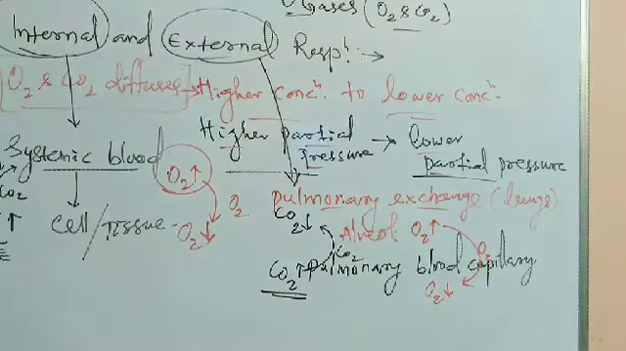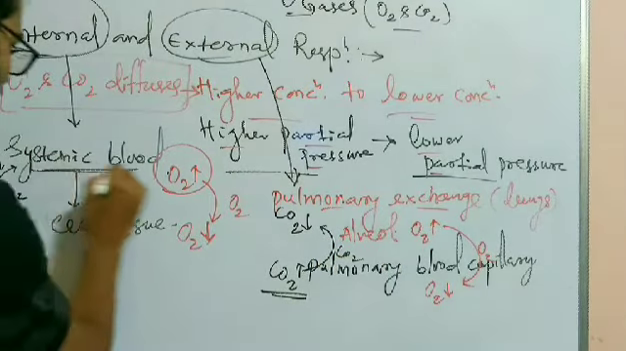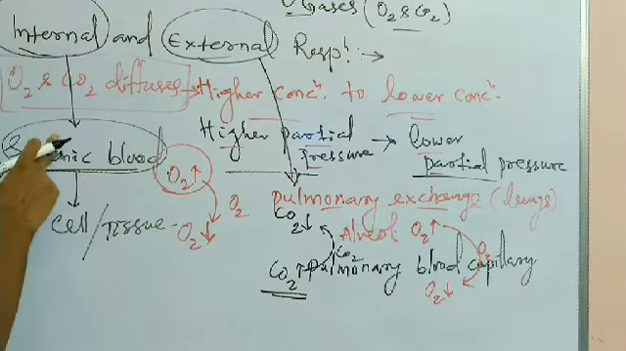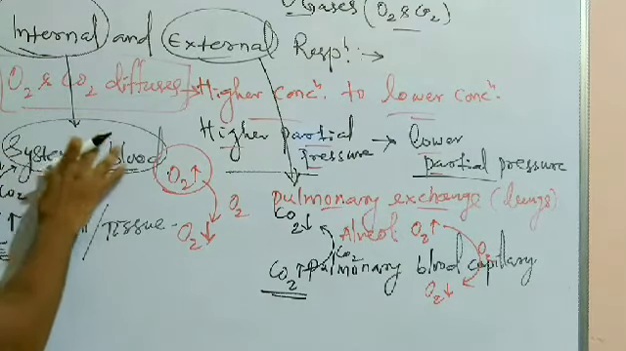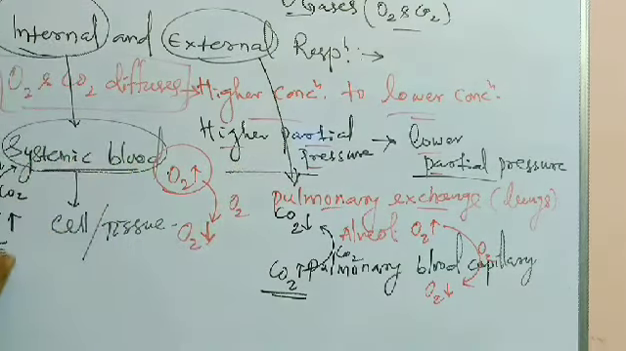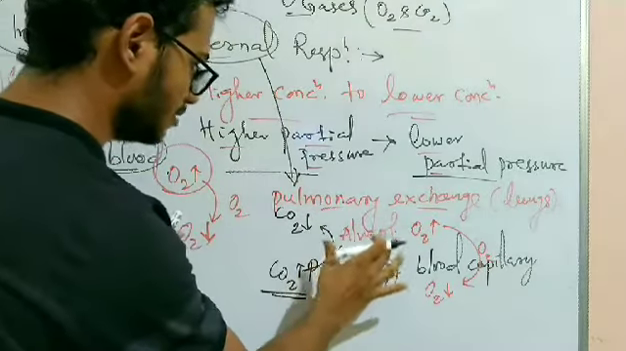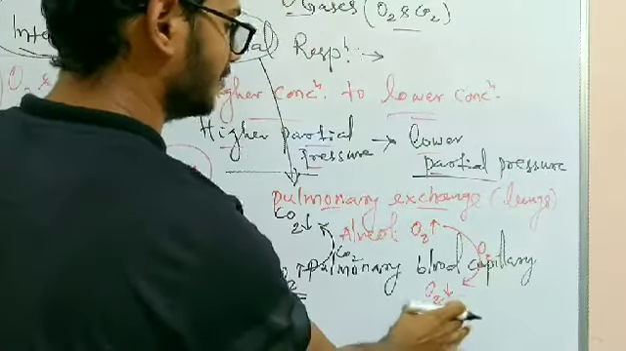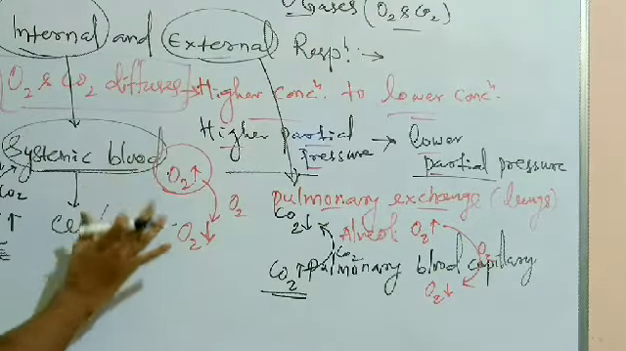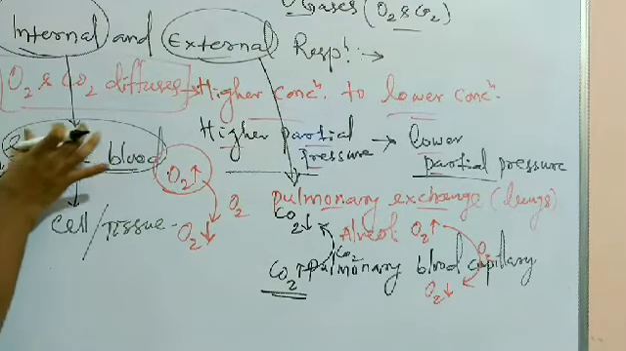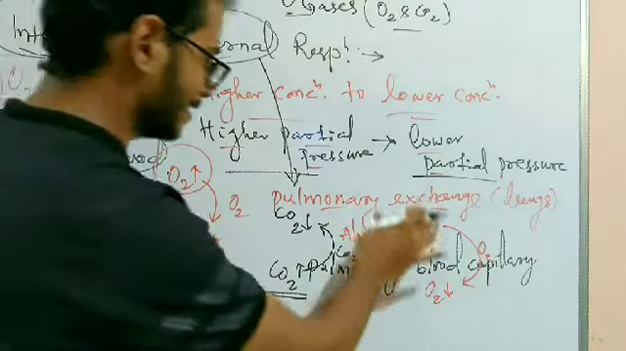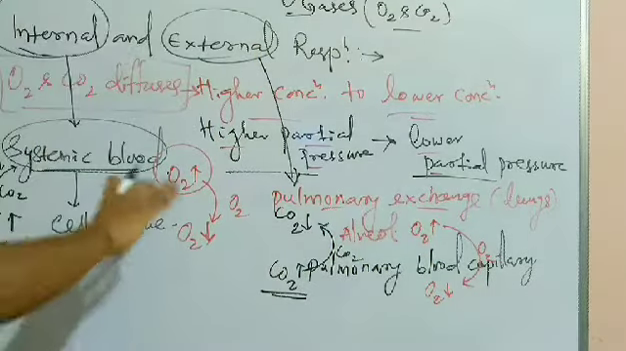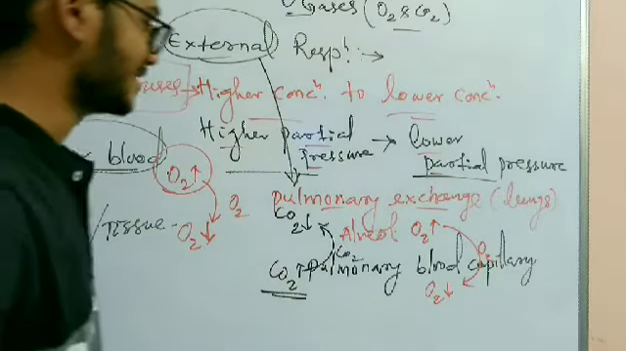From blood to cell, oxygen goes. From cell to systemic blood, carbon dioxide comes. Then blood takes the carbon dioxide to the lung, where it gives the carbon dioxide to the alveoli and takes oxygen from the alveoli, and again supplies that oxygen to the cell and receives the carbon dioxide from the cell, and again comes back to give it to the alveoli of the lungs and take oxygen from it. So this is the way of exchange of gases.